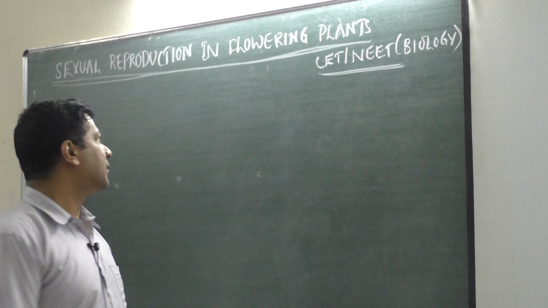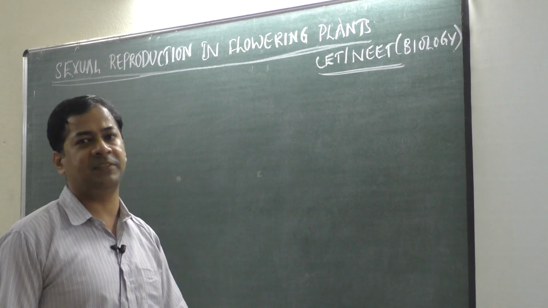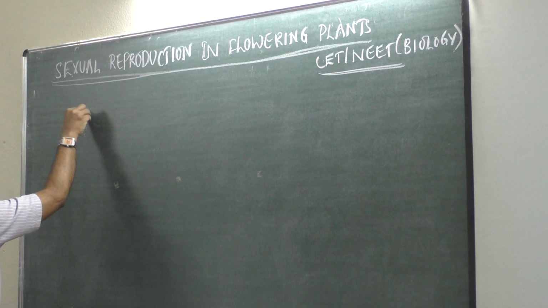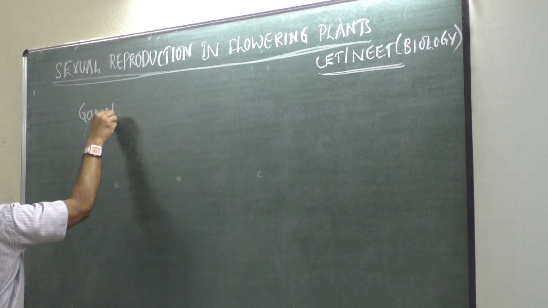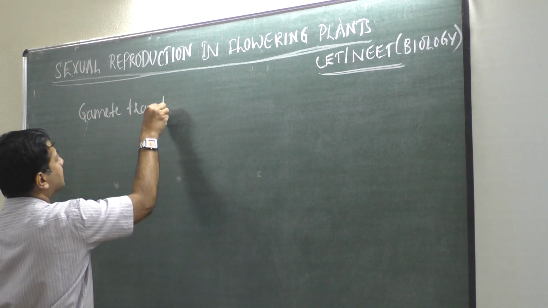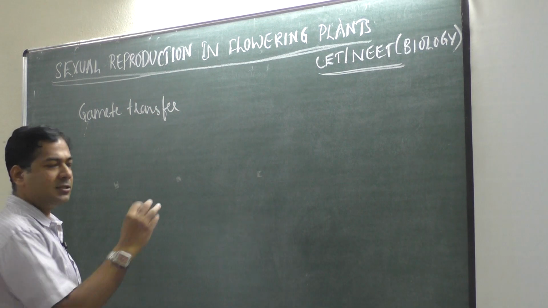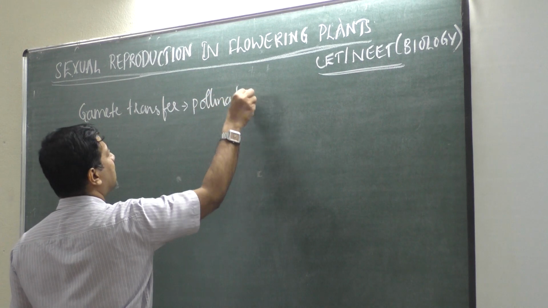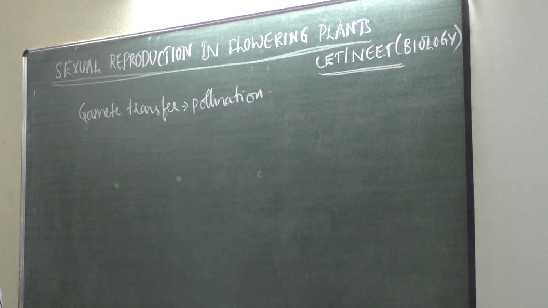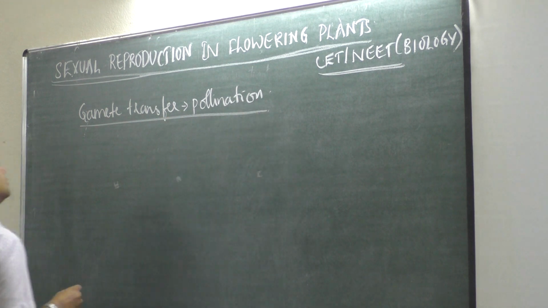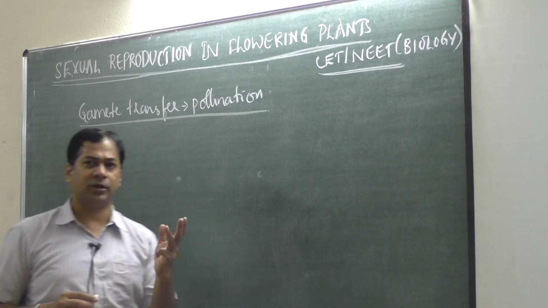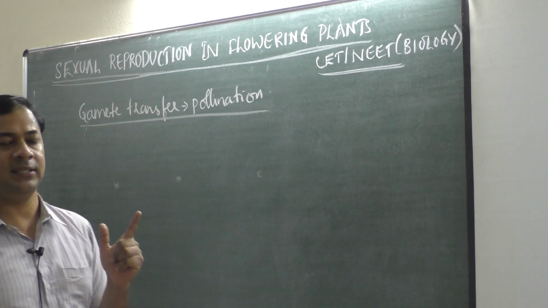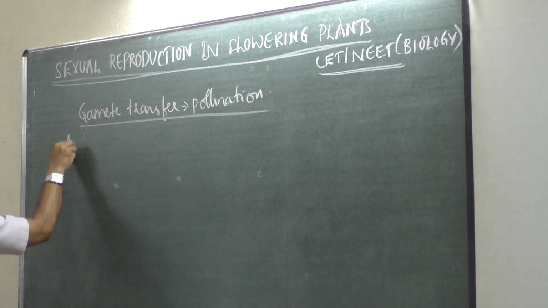In our last class, under the chapter Sexual Reproduction in Flowering Plants, we finished till types of pollination. We will continue with that. We were discussing a method of gamete transfer in plants, that is the transfer of pollen grains from anther to stigma, that is pollination. This gamete transfer is the second step under pre-fertilization. We have learned three types of pollination: autogamy, geitonogamy, and xenogamy. Then let us see agents of pollination today.